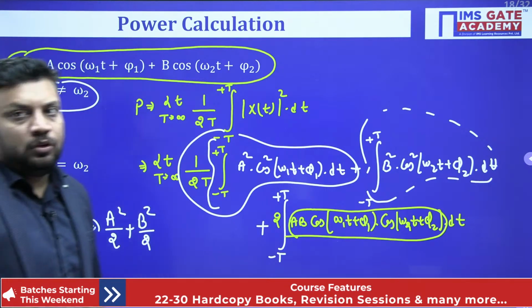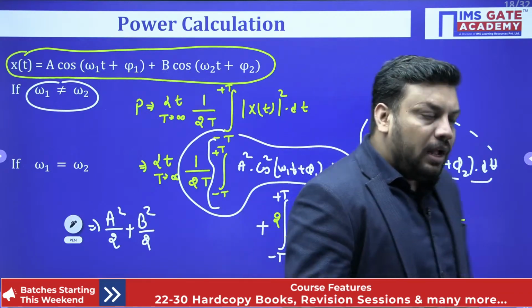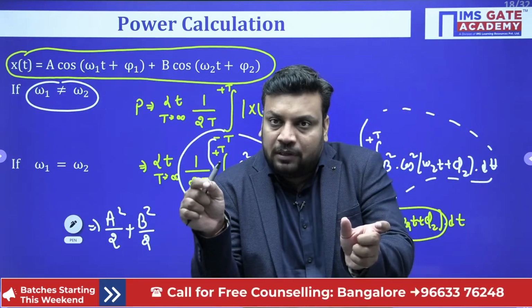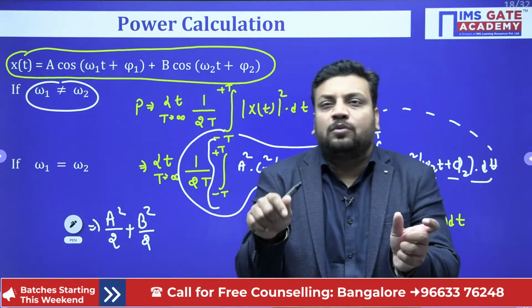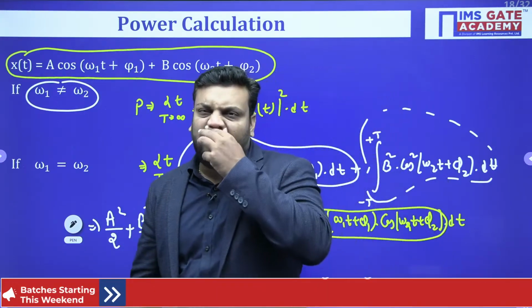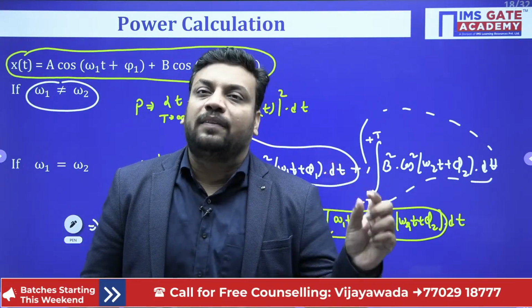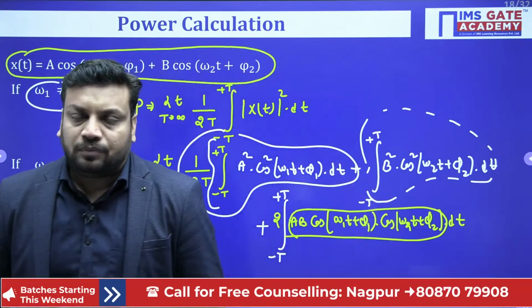And do you know, an individual cos function which has omega terms and theta terms inside the bracket, when I integrate over the particular time period, this area will always give me 0.